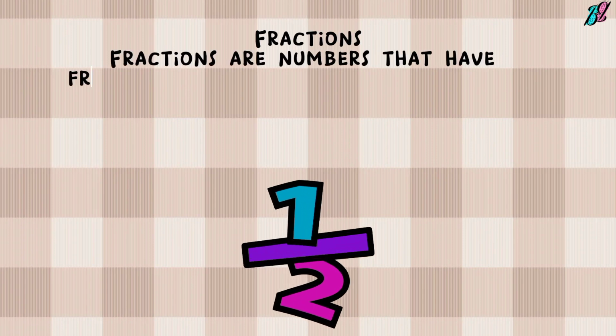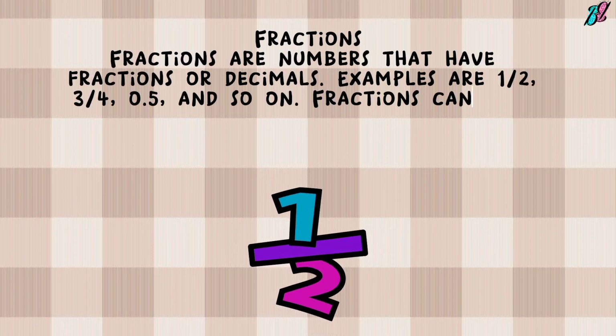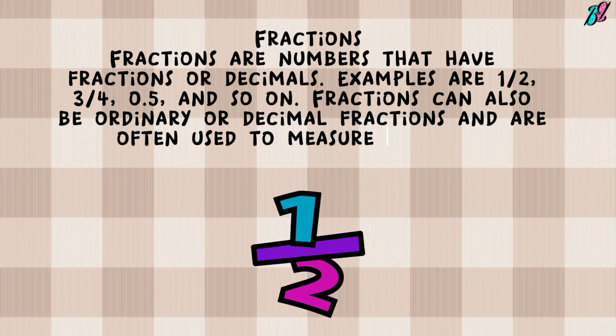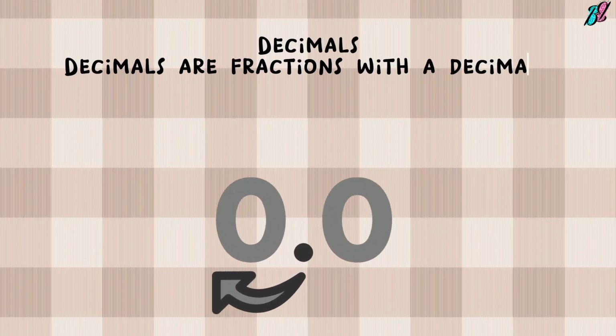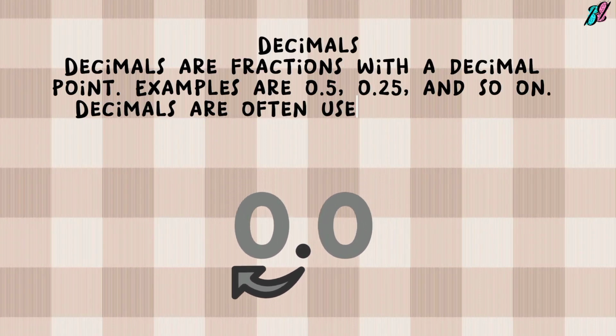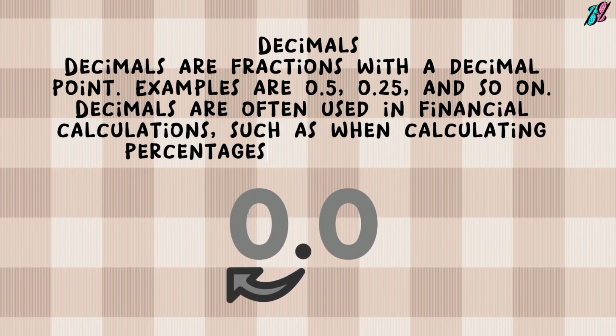3. Fractions. Fractions are numbers that have fractions or decimals. Examples are 1/2, 3/4, 0.5, and so on. Fractions can also be ordinary or decimal fractions and are often used to measure or divide something in an imprecise amount. 4. Decimals. Decimals are fractions with a decimal point. Examples are 0.5, 0.25, and so on. Decimals are often used in financial calculations, such as when calculating percentages or bank interest.